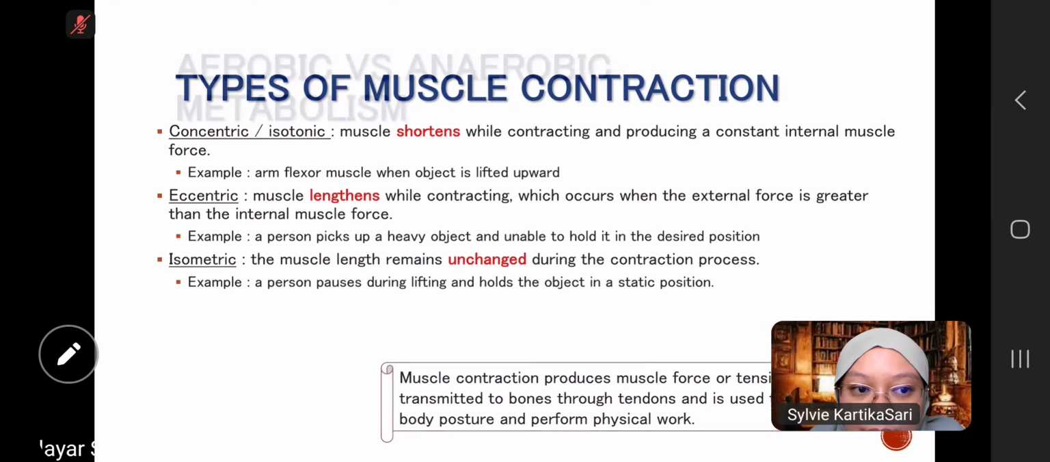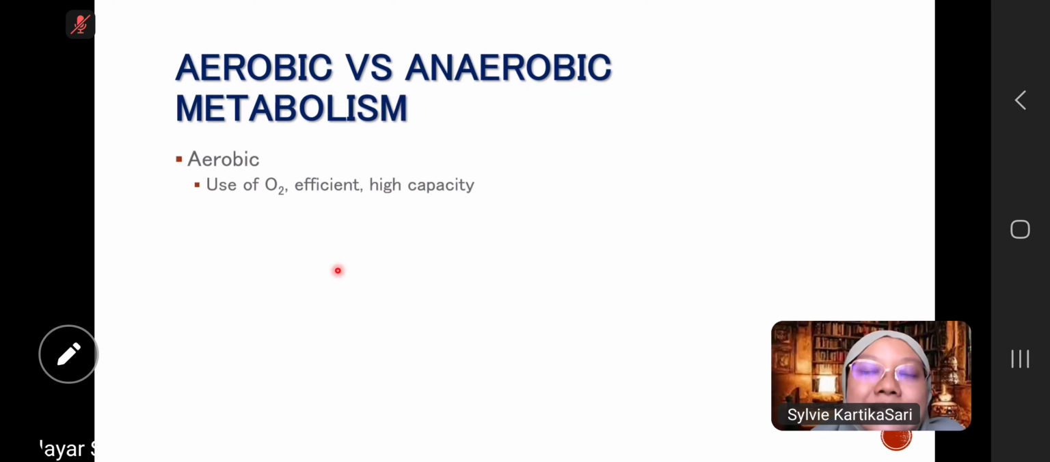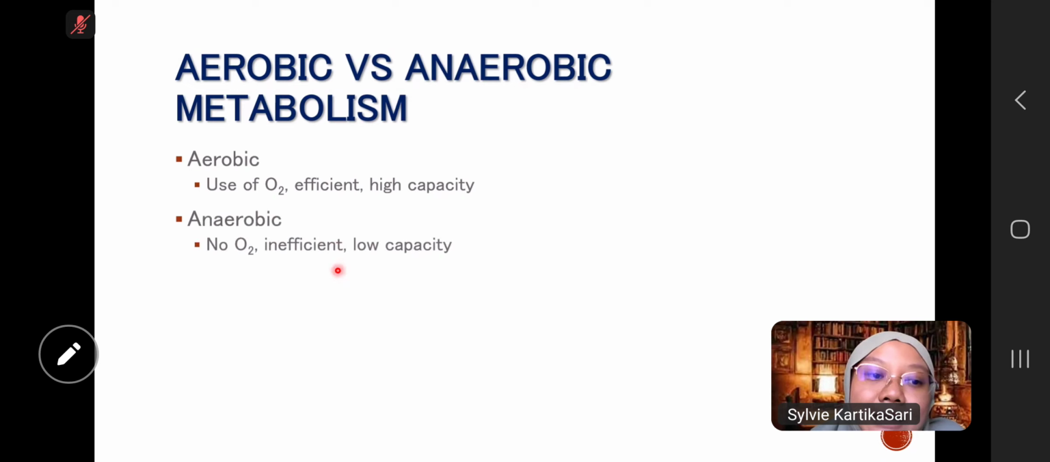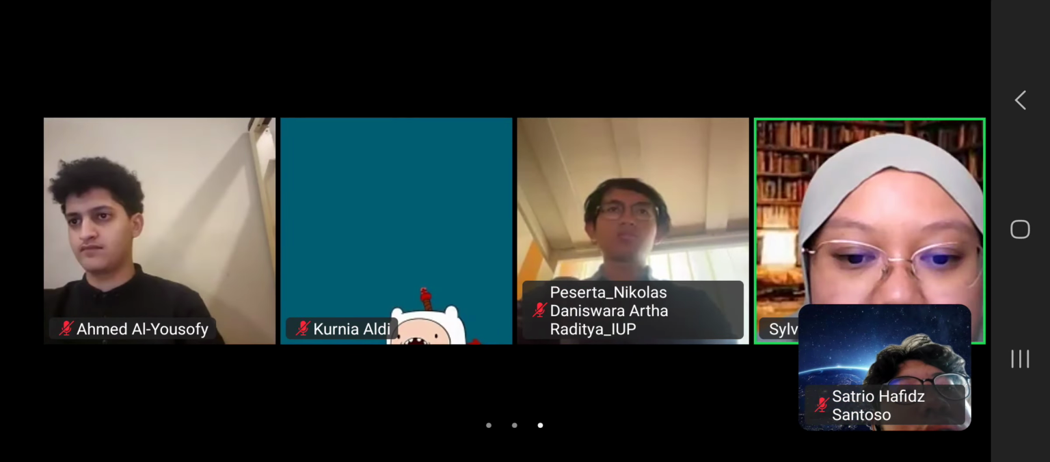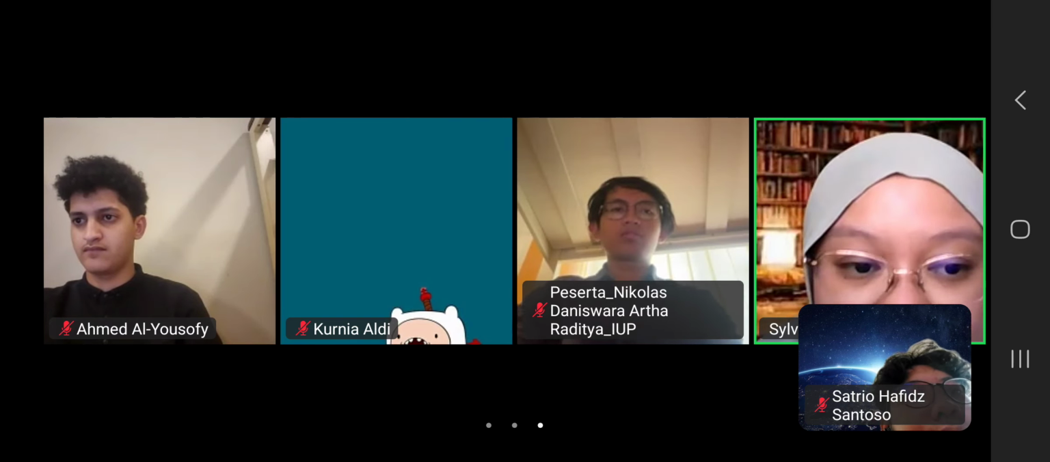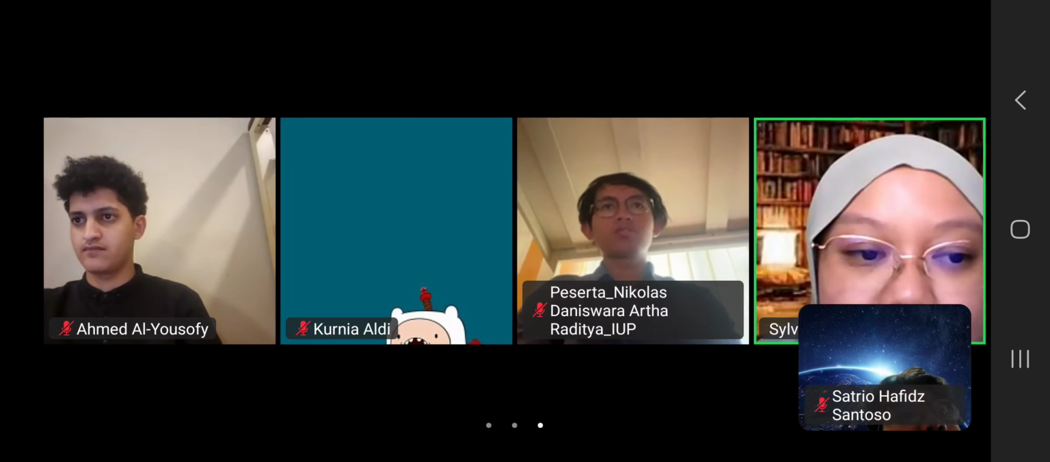Now, this still is from our biology knowledge: aerobic versus anaerobic metabolism. Aerobic uses oxygen, produces CO2, and is efficient and high capacity. That is the characteristic of aerobic metabolism. And then anaerobic metabolism, we don't need oxygen. It is inefficient and low capacity.